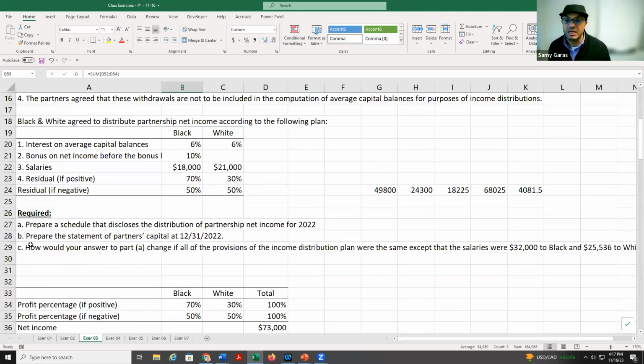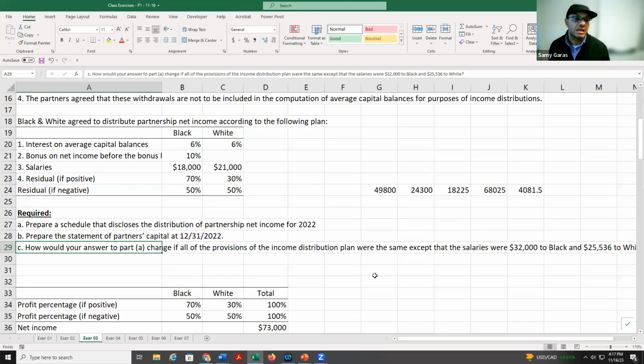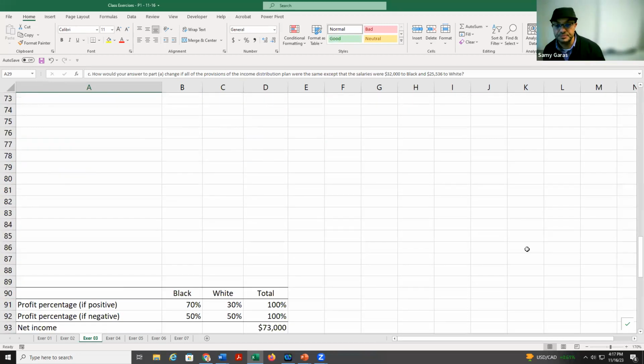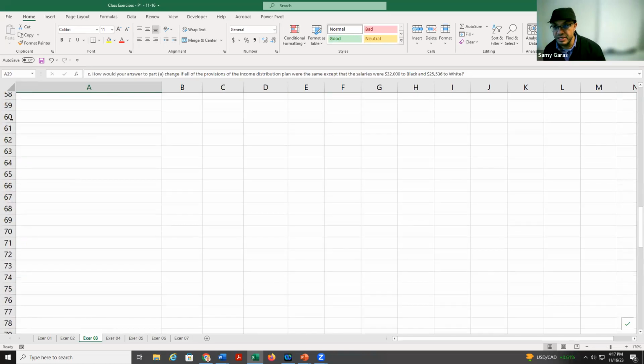In the last requirement, it says, how about if we make the salary 32 and 25,536. So we start by 73.